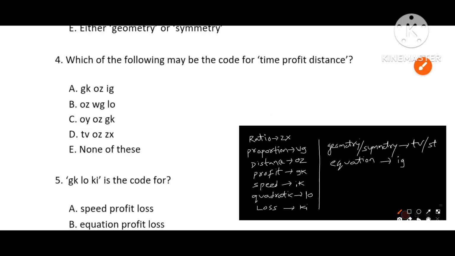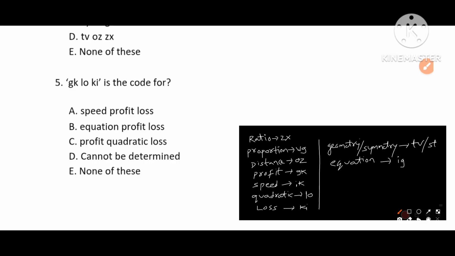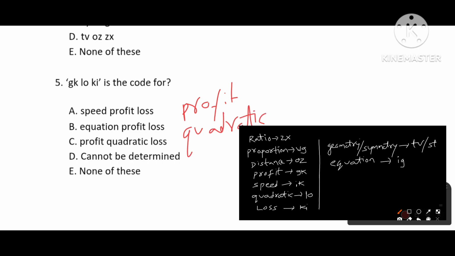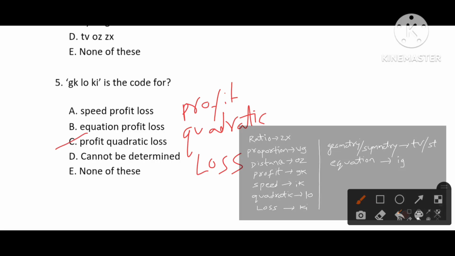Okay, next we are going to deal with the fifth question. GK, LO, KI. GK is the code for profit, and LO is quadratic. KI is loss. Profit, quadratic, loss. Option C is our answer.